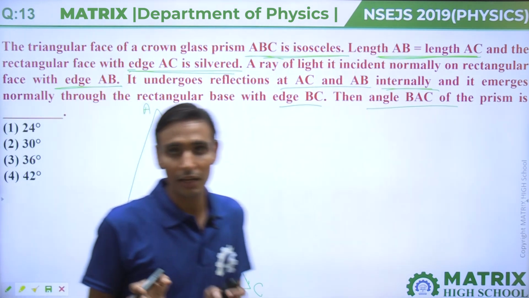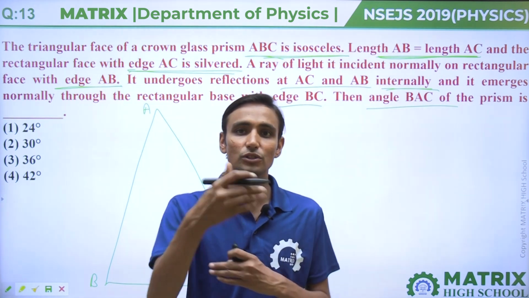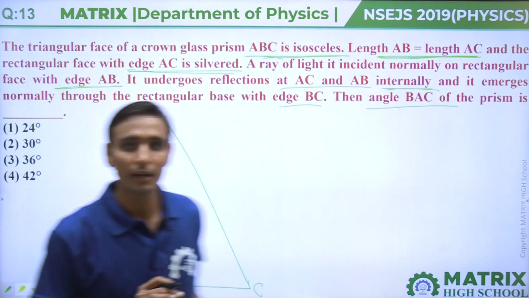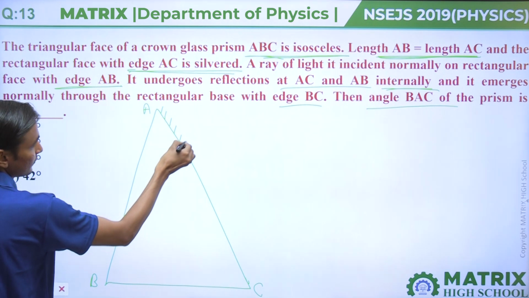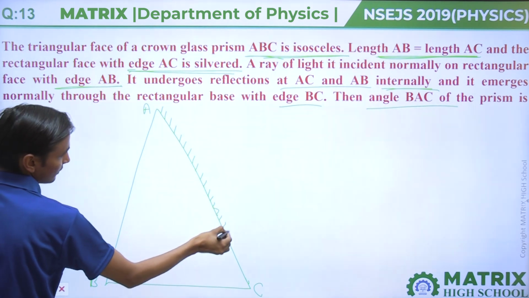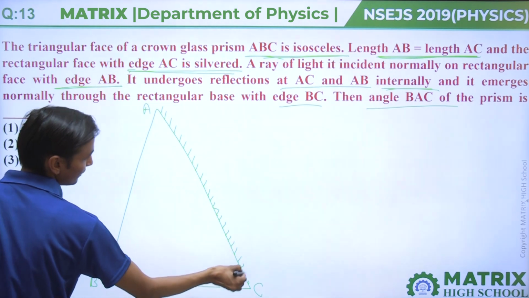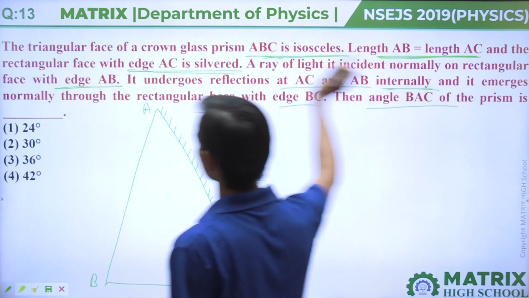In an isosceles triangle, the angles opposite to equal sides are the same. Next, the AC side is silvered, like this. Now, what is this question saying?